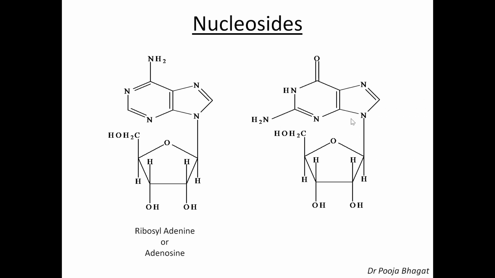This is the guanine part. You can see this is guanine. And in the guanine again the ninth position is attached to the C1. Therefore, the name of this will be ribosyl guanine or guanosine. So I hope the names of the nucleosides are clear to everyone. It is uridine, cytidine, thymidine, adenosine and guanosine.